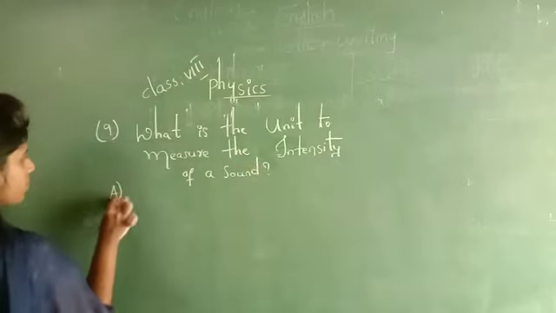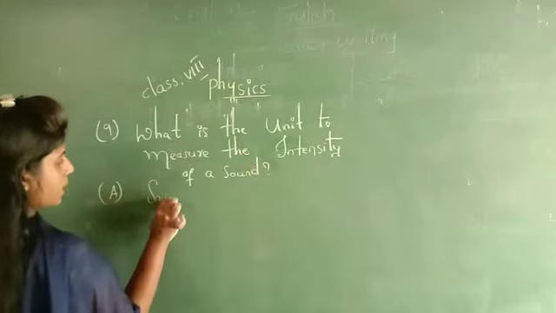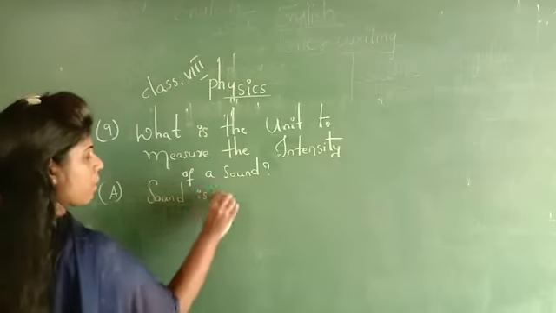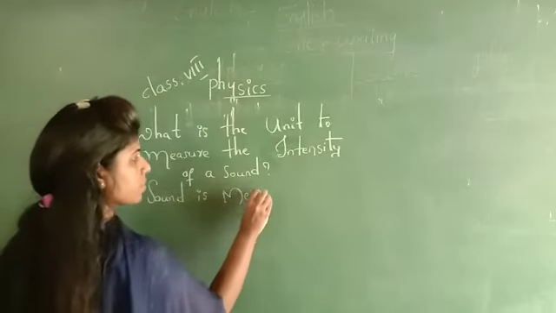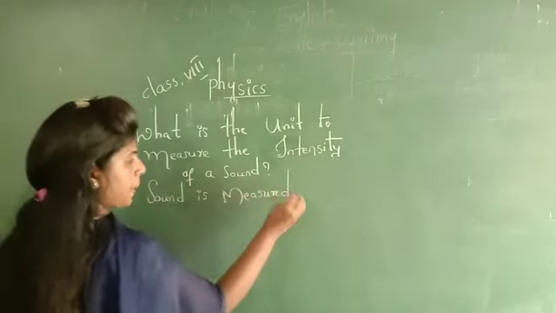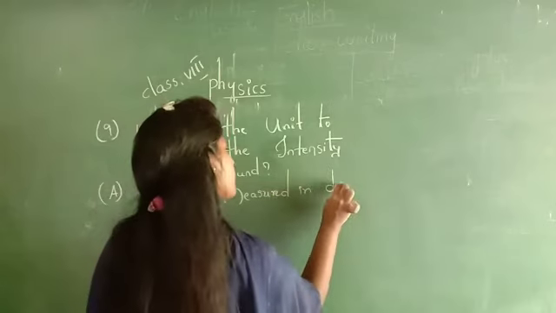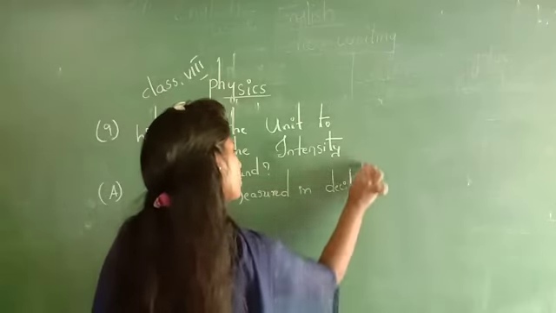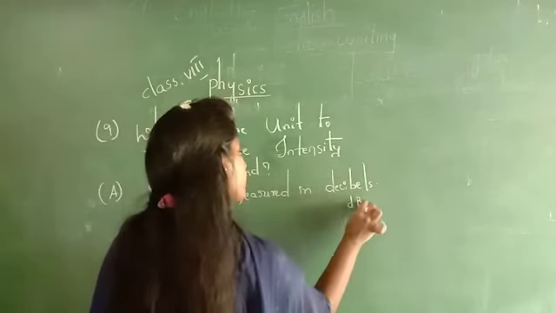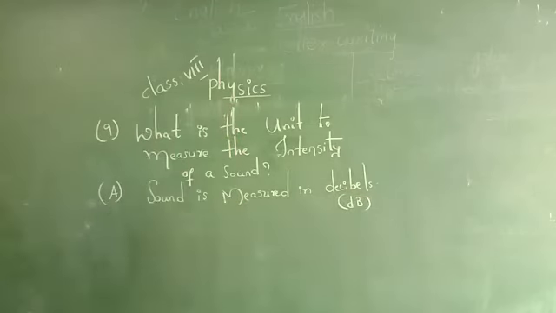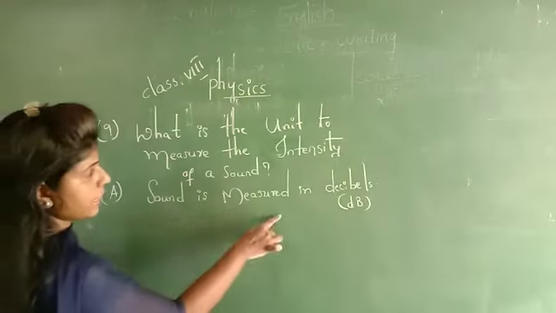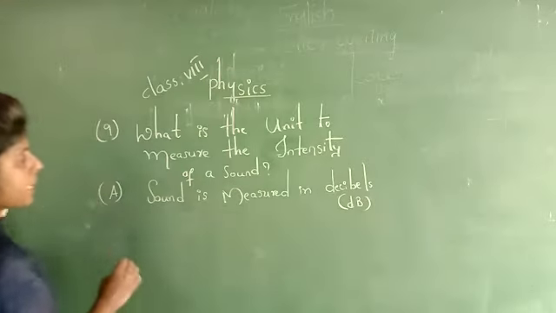Answer, Nana: sound is measured in decibels. That is dB. Okay? What is the unit to measure the intensity of a sound? Sound is measured in decibels, denoted with the symbol dB.